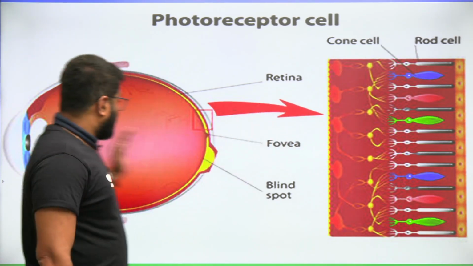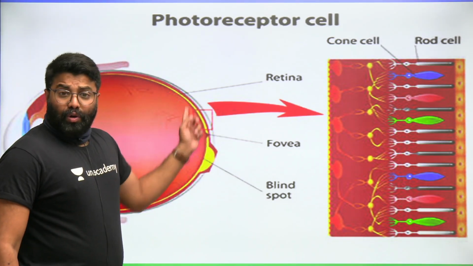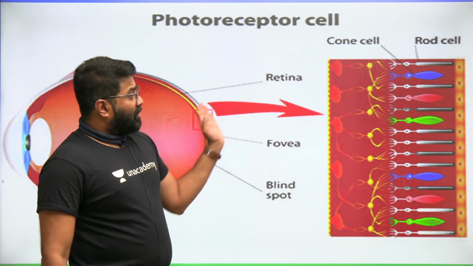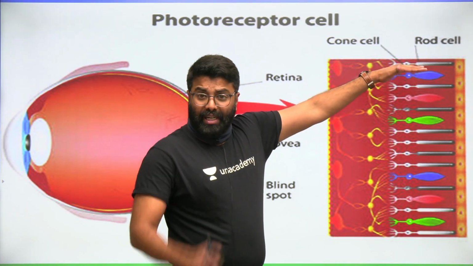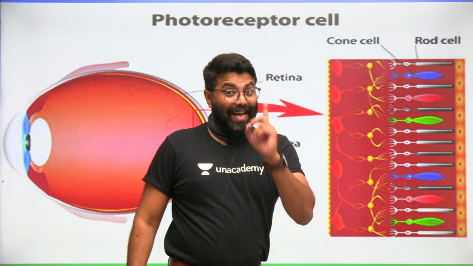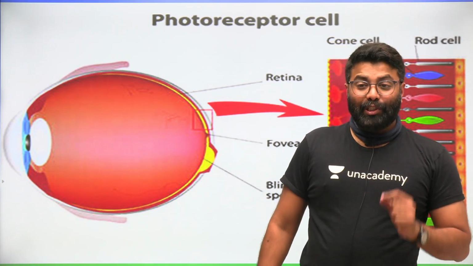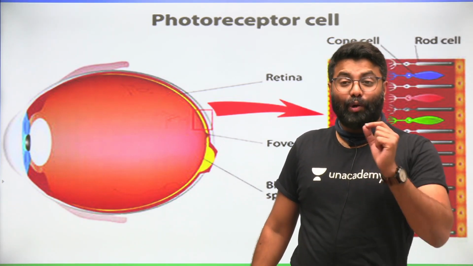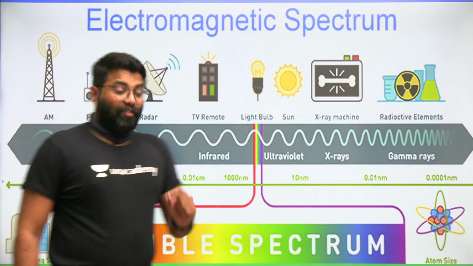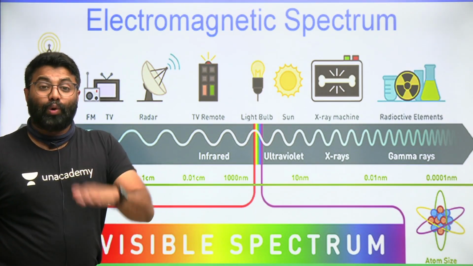So when the blue light falls on the retina here, you can see the optical nerve carries the signal to the brain. When the blue light falls on the retina, the blue is stimulated. When the blue is stimulated, the signal is sent to the brain and the brain tells us this is blue. So that is the reason during the day, our sky appears blue in color. So it's all because of the scattering of light in our lower atmosphere, friends. So sky appears blue during the day because of scattering of violet, indigo, blue by the gas molecules like nitrogen and oxygen in the lower atmosphere.